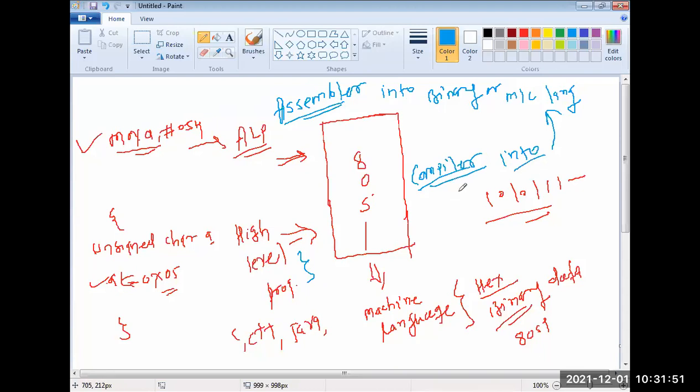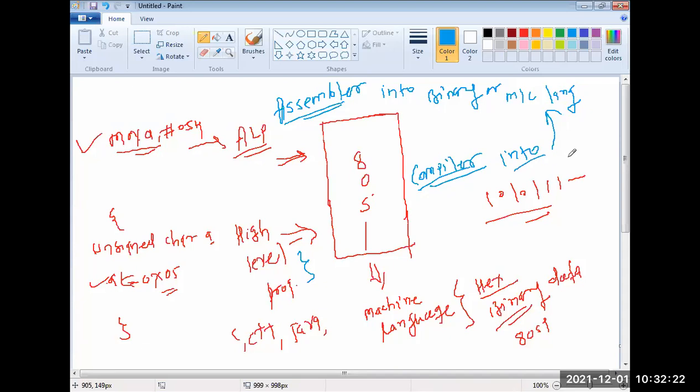An external question is asked like this in the exam also. An MCQ test will be there. What is the need of the compiler? Options: convert assembly to machine level, high level to machine level, C to machine level, none. Sorry, not none. Options B and C. So B and C will be correct. High level and C language are converted to the machine level. Got it? The meaning of the compiler definition.